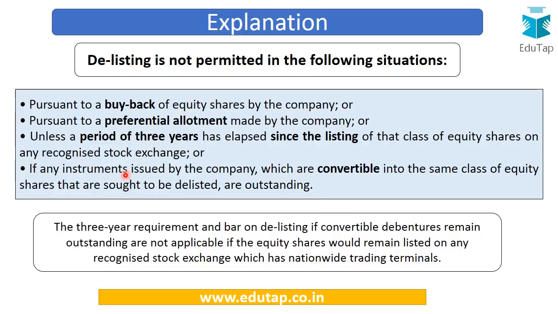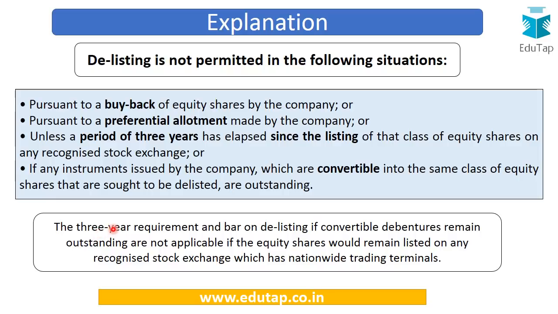Further, if any instruments issued by the company which are convertible into equity shares, and which are sought to be delisted, are outstanding, delisting is barred. For example, if the company had issued convertible debentures that were to be converted into equity shares, the equity shares cannot be delisted, because that would be a kind of fraud on the persons to whom these convertible debentures have been issued.